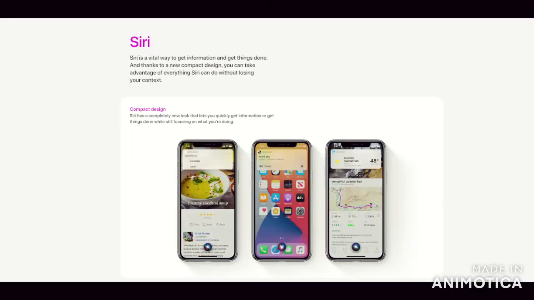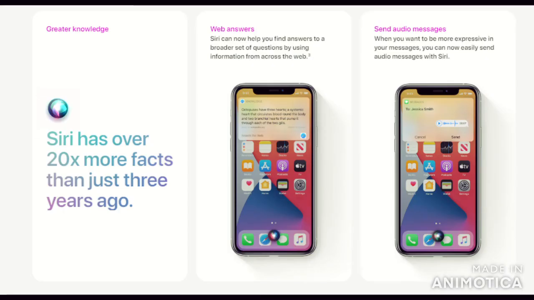So next coming up is Siri. Now Apple has changed the design of Siri and has made a compact design. Earlier, when you said "Hey Siri," it just popped up on your screen and covered the complete screen. But now it will only appear as a small icon at the bottom of the screen, so that it won't affect the apps you are running or working on.